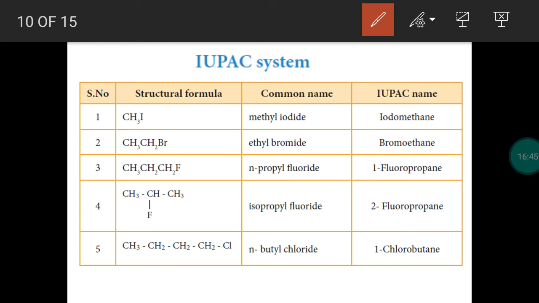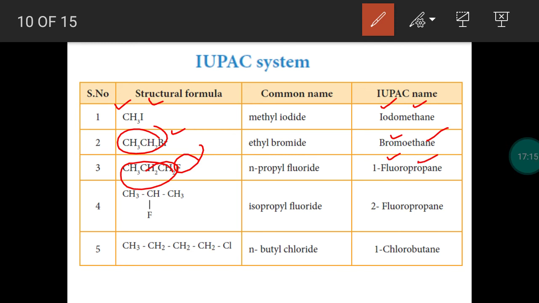So what is the general IUPAC name? Haloalkane. We have to mention the halogen, then we should write the name of the alkane. So here only one carbon is present and the halogen is iodine. So this is iodo, only one carbon. What is the name of the alkane? Methane. Bromine should be mentioned as bromo, two carbon atoms, ethane. Fluoro, three carbon atoms, propane.